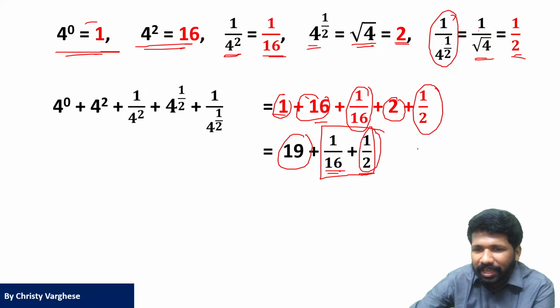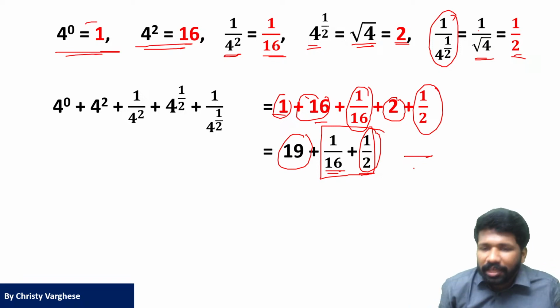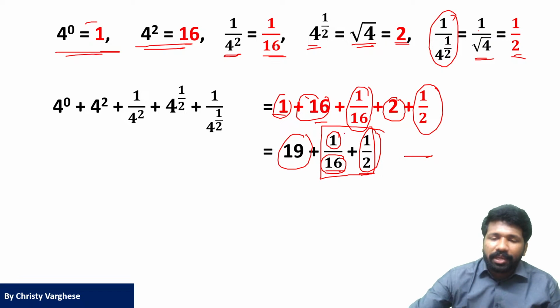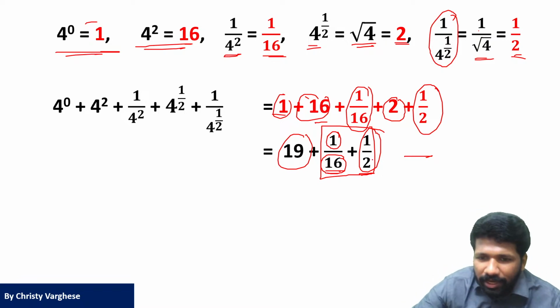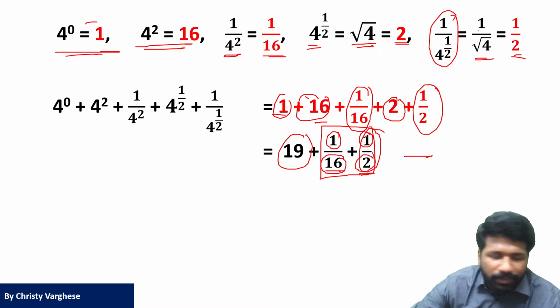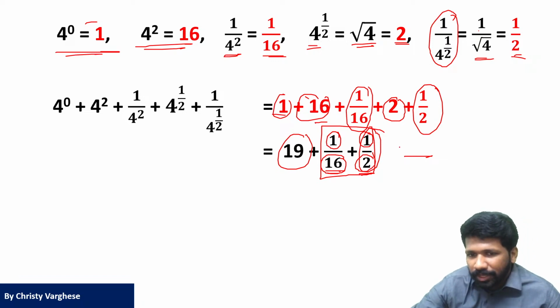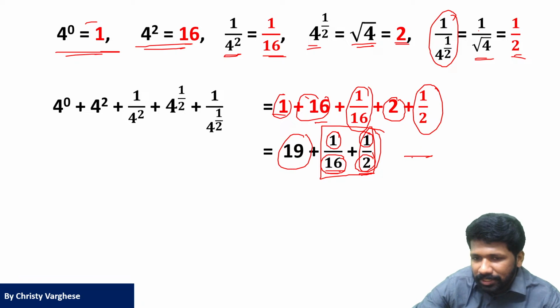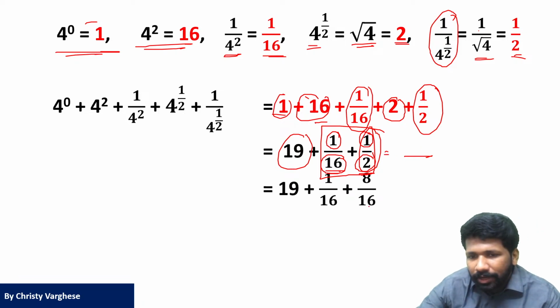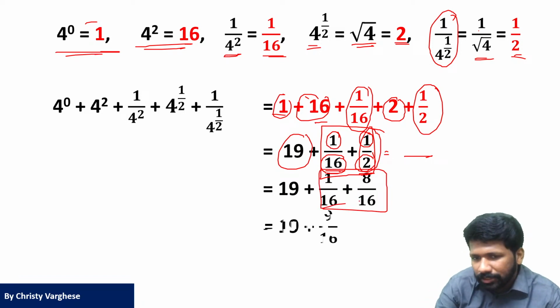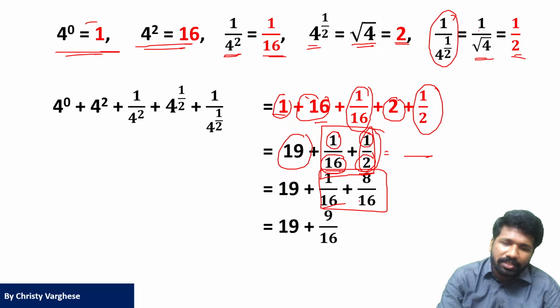Half of a pizza can be thought of as, out of 16 pieces I am taking 8 pieces. Here I am taking 1 piece out of 16. So 8 plus 1, 9 by 16. Again, if you are not able to digest that, you can just do your normal LCM idea and simplify it like this. So 1 by 16 plus 8 by 16, 9 by 16.